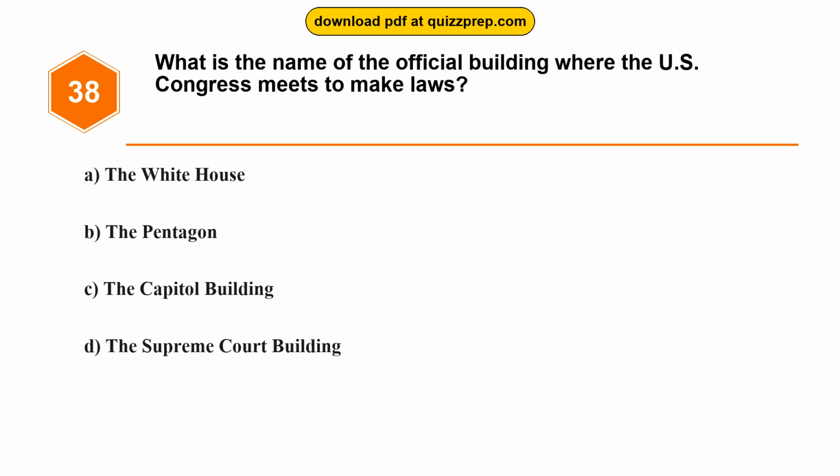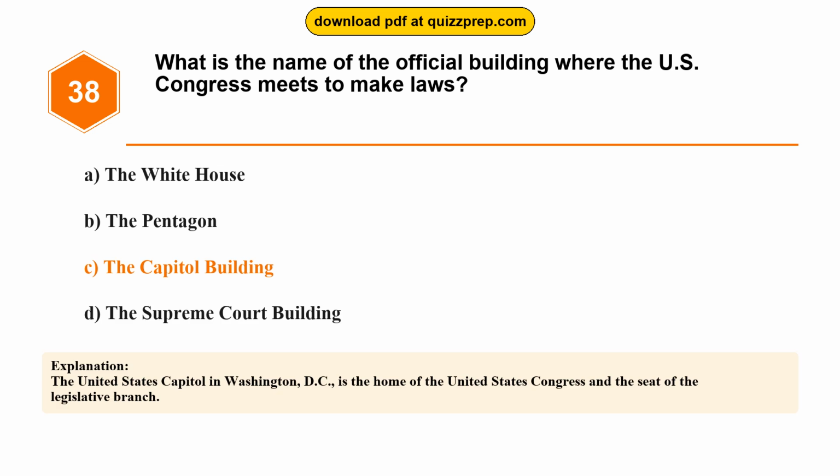Question 38. What is the name of the official building where the U.S. Congress meets to make laws? Option A, The White House. Option B, The Pentagon. Option C, The Capitol Building. Option D, The Supreme Court Building. The correct answer is option C, The Capitol Building. The United States Capitol in Washington, D.C., is the home of the United States Congress and the seat of the legislative branch.